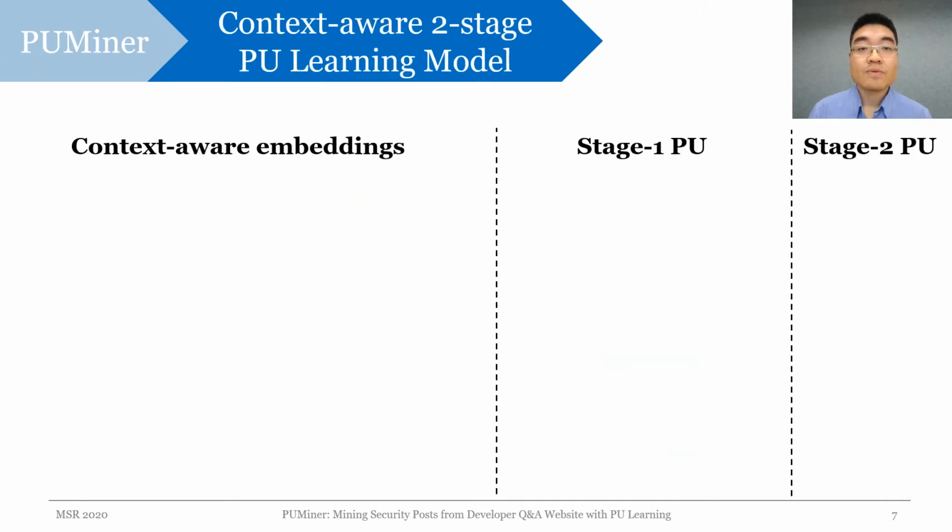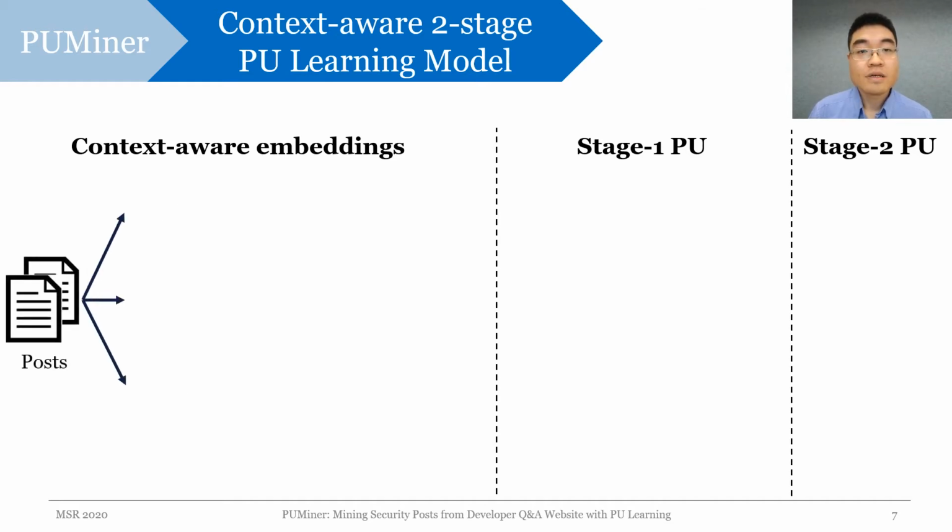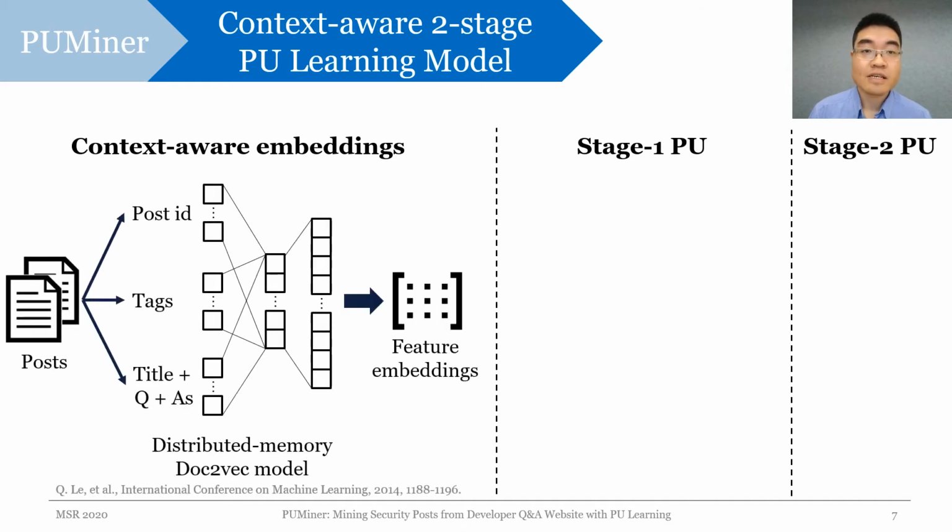In this slide, I will describe the context-aware two-stage PU learning process. First, we extract the post ID, tags, as well as the title, question, and answers of a post to train a Doc2Vec embedding model. Doc2Vec is an extension of Word2Vec in which the context of metadata, that are post ID and tags in this case, is also learned with respect to the words in other parts using a one hidden layer neural network.